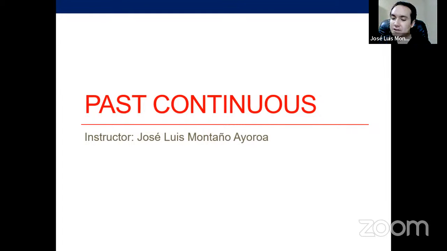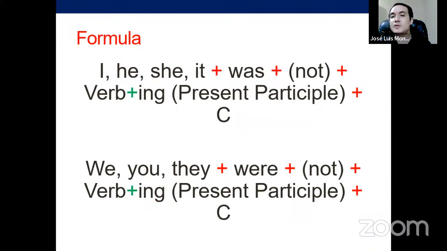Now, let's begin. Past continuous is just a tense in past, of course. The structure that we have for past continuous is very simple, right? I, he, she, it is conjugated with was. That is the conjugation in simple past of the verb to be with third person, or singular. And we, you, they is conjugated with were because that's the conjugation in simple past of be for plural or second person, right? And then you have the verb plus ing, which grammatically speaking is named the present participle. Okay, so I was driving the car.